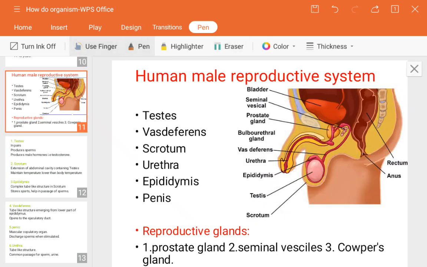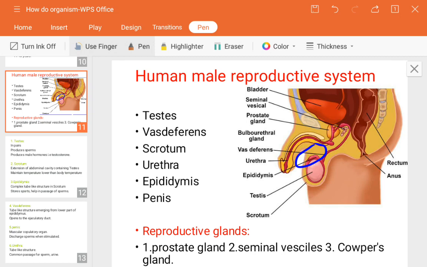Where is the epididymis? The other pinkish, complex structure. Why is it called complex? Because it looks like a complex one. It arises from, or connects with, another portion. That's why it is known as a complex tube-like structure which is present in the scrotum.